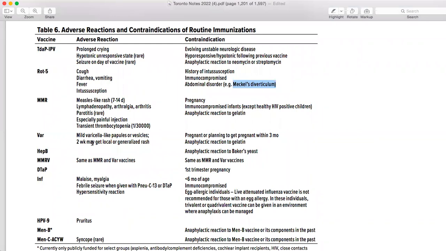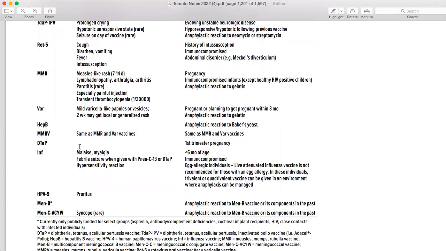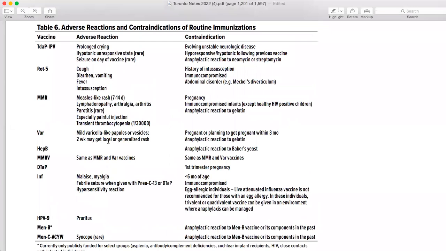So if somebody is presenting with a fever or mild viral infection, what are you going to do? You are going to let the patient settle down or treat the baby, or maybe leave it for 7 days until the viral infection resolves, and then you can give the immunization. But it is not applied in all of them, it is applied in a few. So you need to know which one is where, and what the adverse effects and contraindications are, because on the basis of that you are going to tell the mother or father of the baby that this is contraindicated.